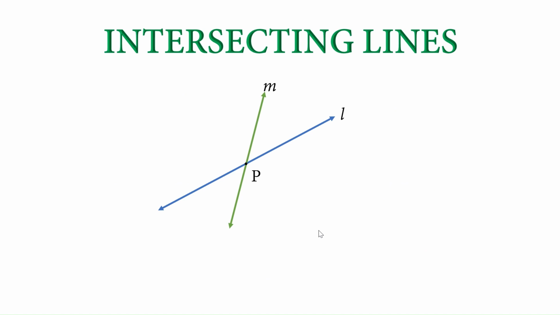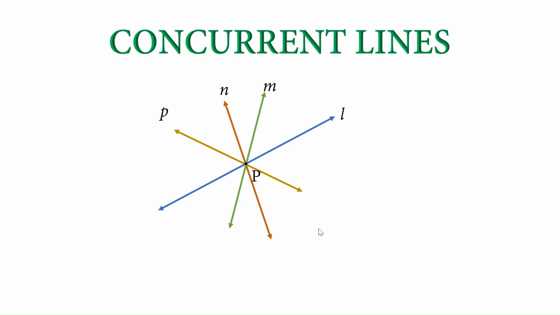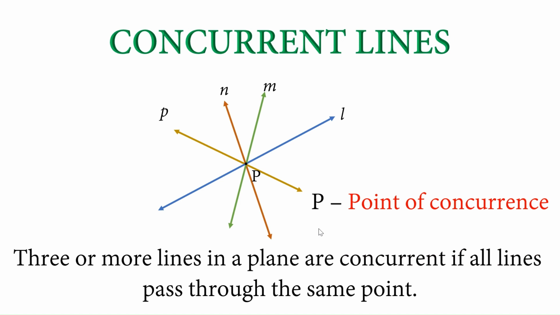Intersecting lines, we already know that if two lines pass through a common point, they are called intersecting lines. Consider a few more lines through this point P, say N and P. Now, all these lines have P as a common point. This type of lines are called concurrent lines and P is called the point of concurrency. For the definition of concurrent lines, three or more lines in a plane are concurrent if all lines pass through the same point.